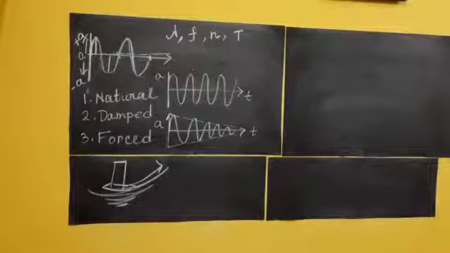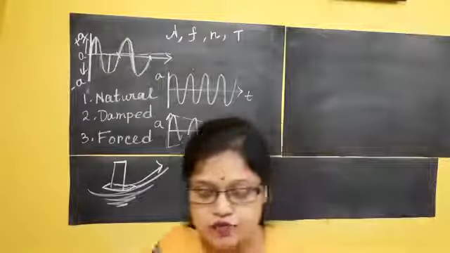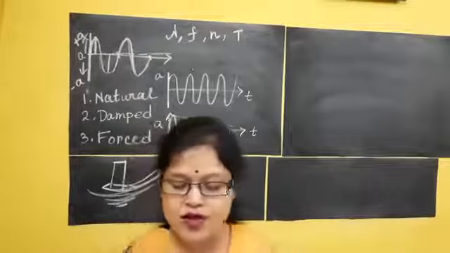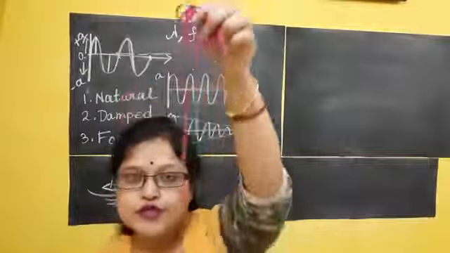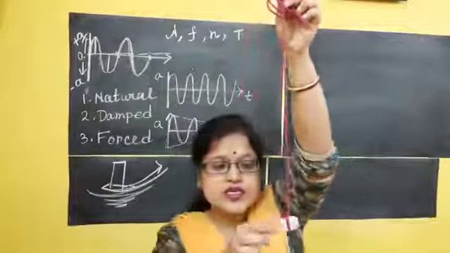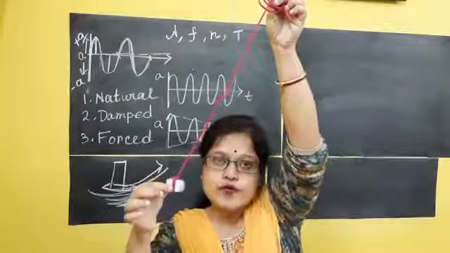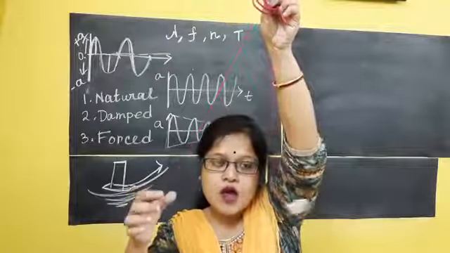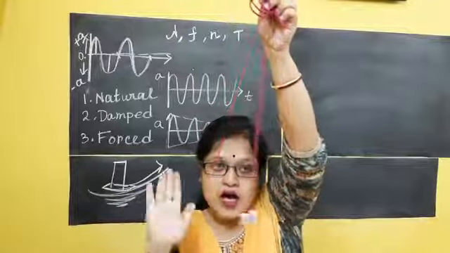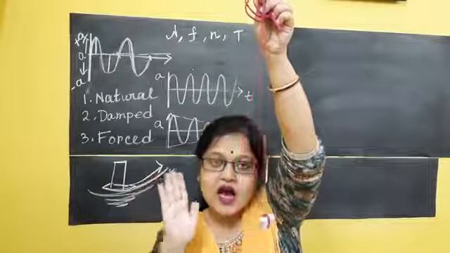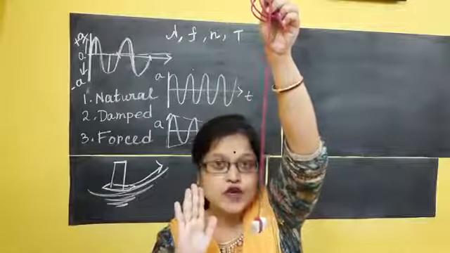See, for force vibration, first I will show you the demonstration, then I will explain what it means. So suppose you can see this is my object. Now I am leaving my object from its mean position. Now see, this is my hand, by that I will give you a continuous periodic force.